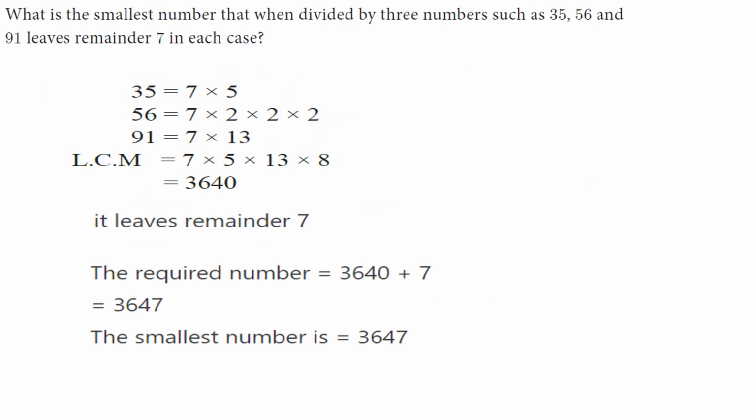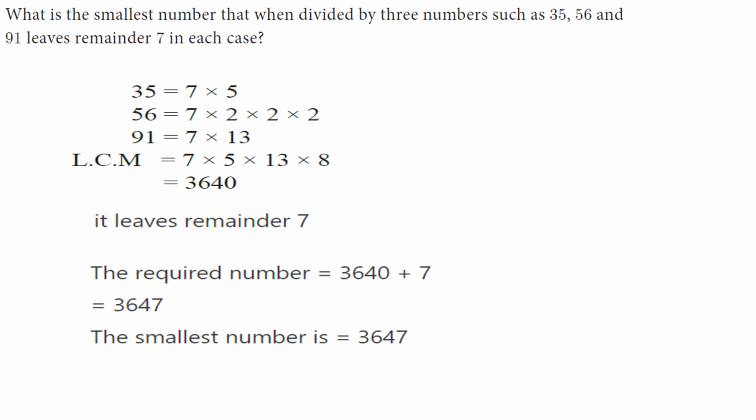The smallest number which, when divided by 3 numbers such as 35, 56 and 91, leaves a remainder 7. So first we have to find out the prime factorization for these numbers. So 35, prime factors, that is 7 into 5. 56, put a prime factorization or factor tree, you find 7 into 8 only. So 8 is composite, so make it prime, 2 into 2 into 2. And 91, 7 into 13, both are prime.